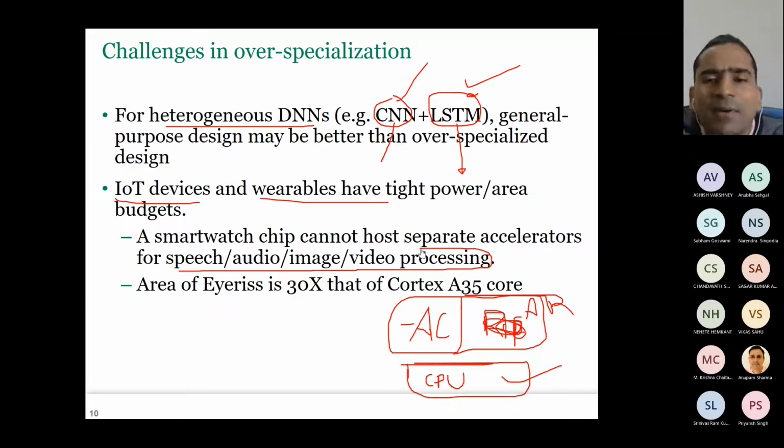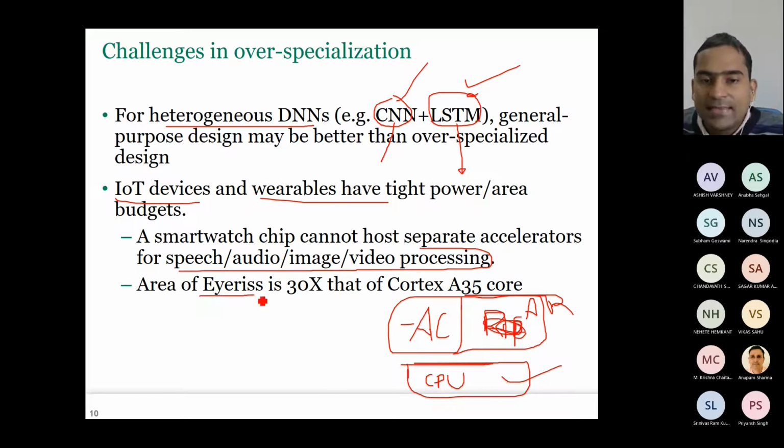It can, because you can try to push everything together, but it may not be very efficient. Whereas for a mobile phone, we did see that it had so many different types of accelerators. But doing the same thing on a smartwatch may be more difficult. Maybe tomorrow it may be possible, but today we are speaking from today's perspective. As of now, it looks very difficult to have so many different accelerators within a very small power budget and a very small area budget.